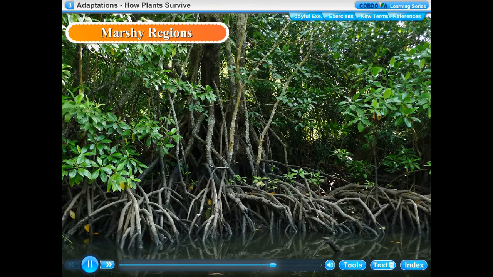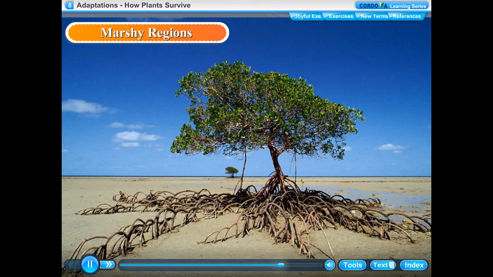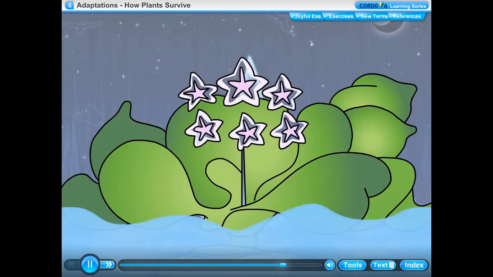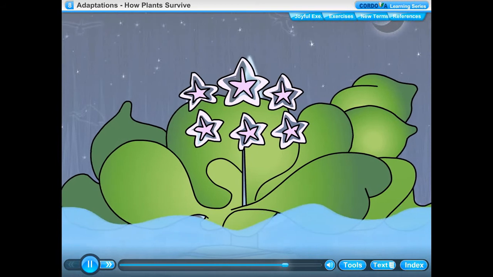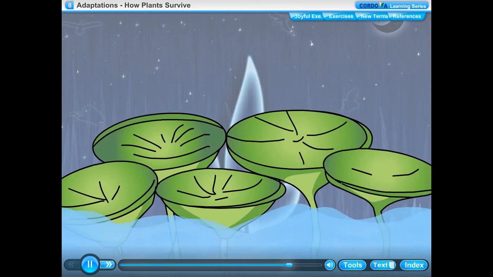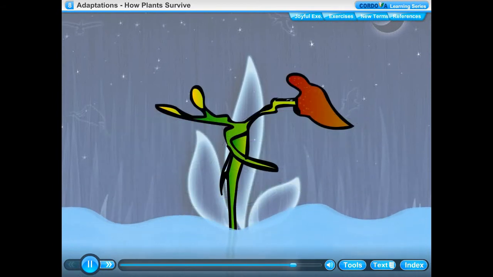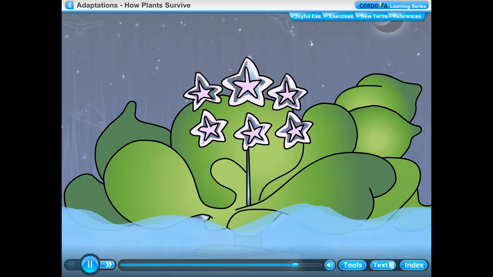Marshy regions. Waterlogged places are called swamps or marshes. Marshy places have sticky and clayey soil. Mangroves are plants that grow in marshy regions. Types of aquatic plants. Some aquatic plants freely float in water. Others may be partially or completely underwater. Hence, aquatic plants are divided into the following three groups.